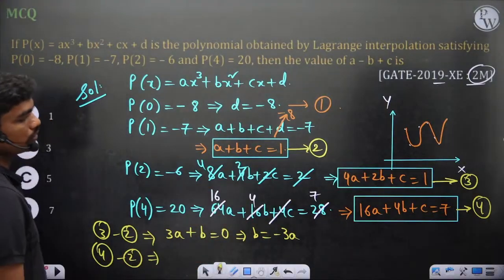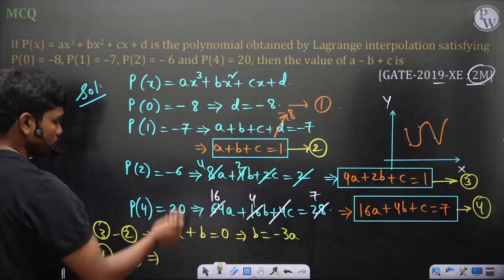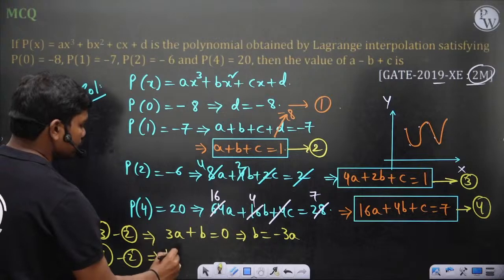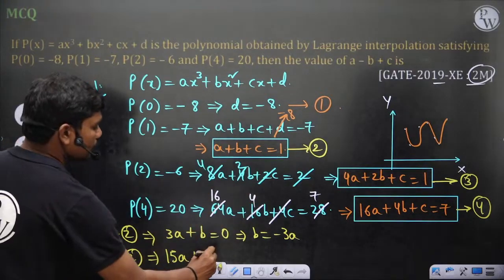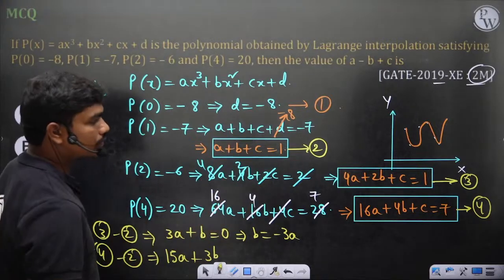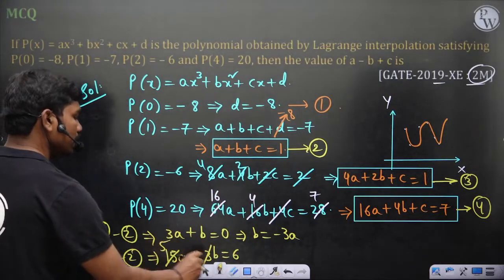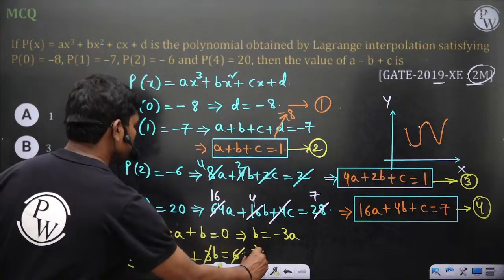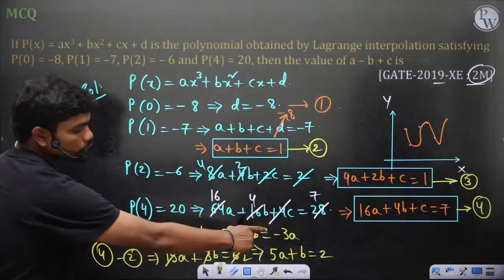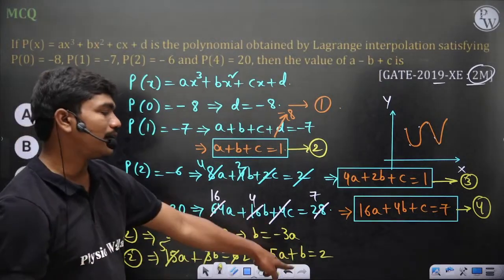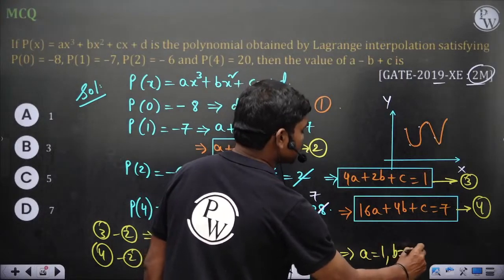So 16a minus a, 15a, plus 4b minus b, 3b, c minus c gets cancelled, is equal to 7 minus 1, which is 6. Then 5a plus b is equal to 2. But you know b is equal to minus 3a. So if you put b equal to minus 3a, you will get a is equal to 1, then b is equal to minus 3.